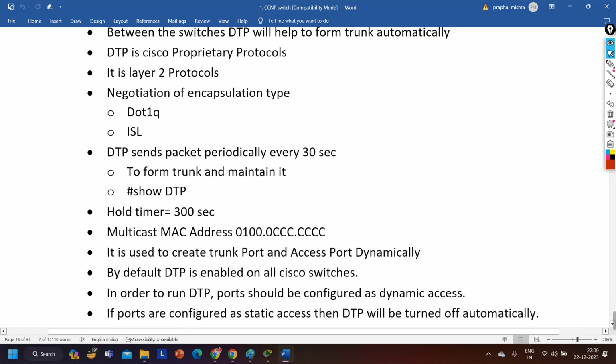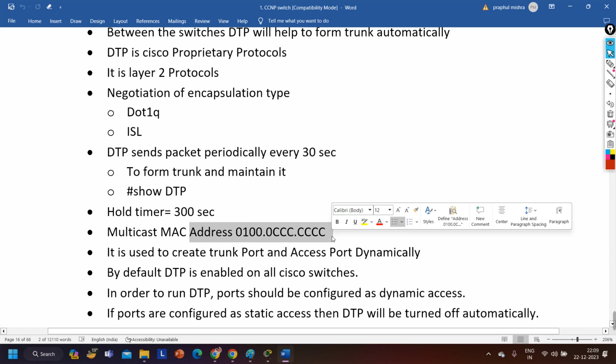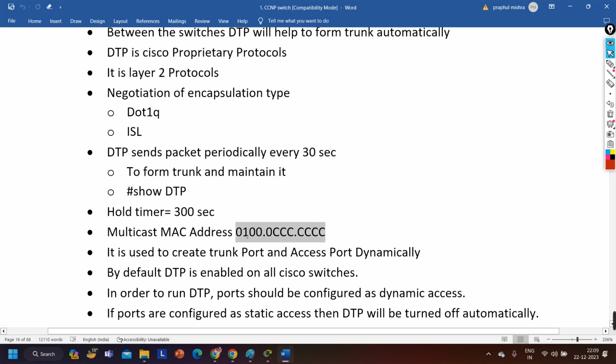DTP sends packets periodically, after every 30 seconds, right? Meaning switches send DTP messages periodically every 30 seconds. And this is the multicast address on which switches send DTP messages. Yesterday I showed you some static entries inside the MAC address table, and this MAC address was also there.